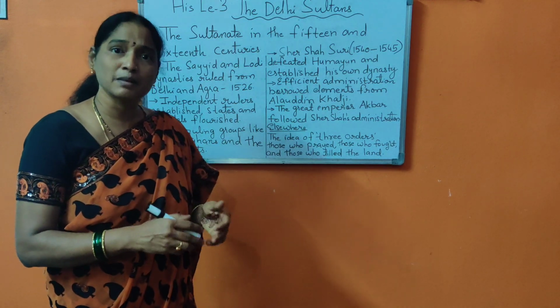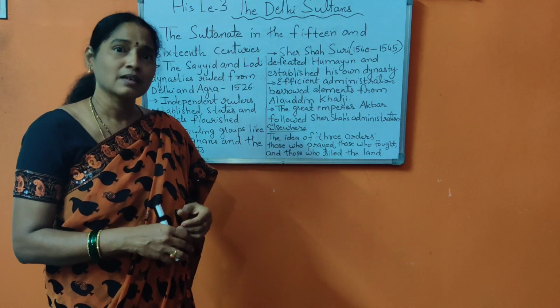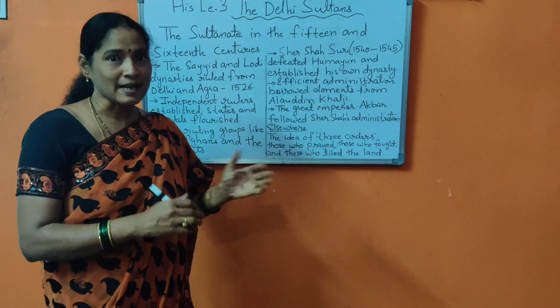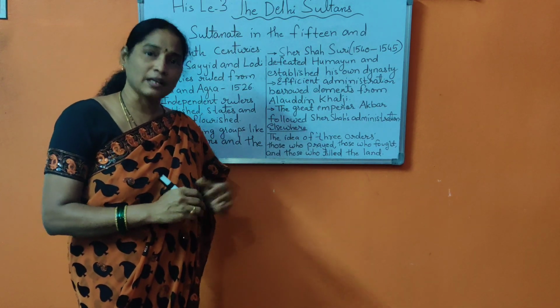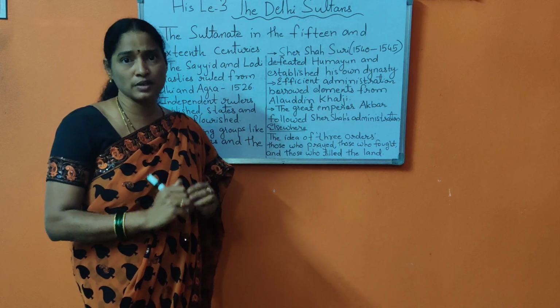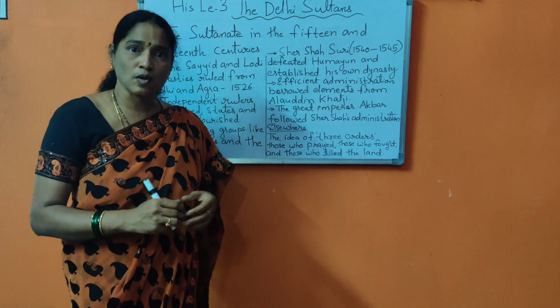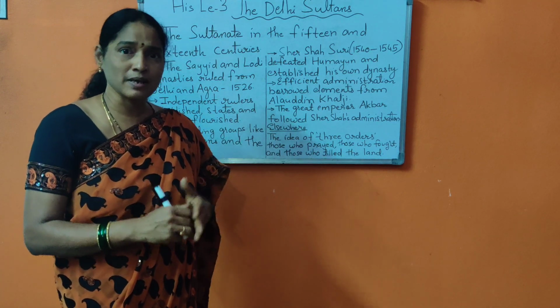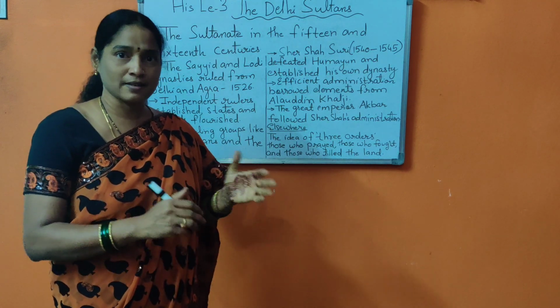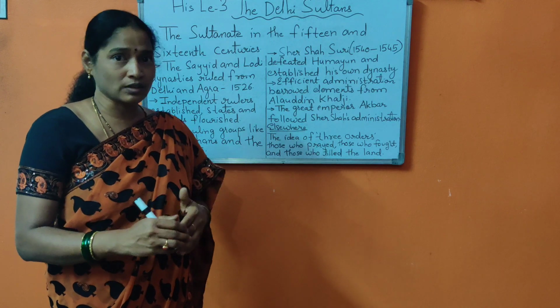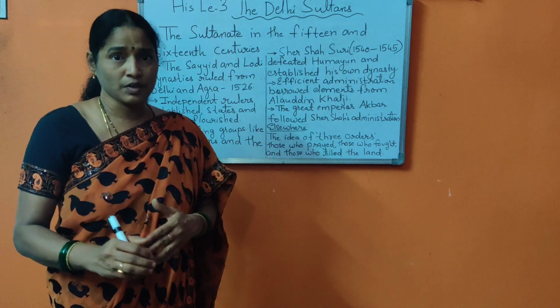He started many measures, for example collecting fixed taxes, introducing a postal system, and laying of roads. He constructed many tombs, structures, monuments, rest houses, etc. There was law and order and justice in his rule.